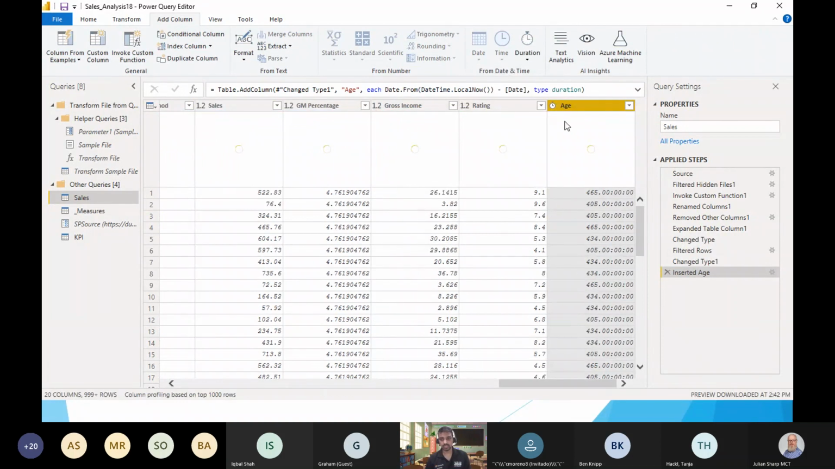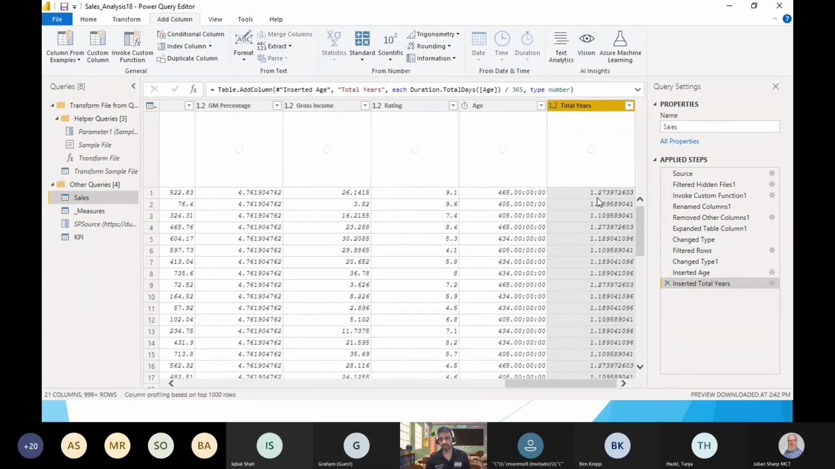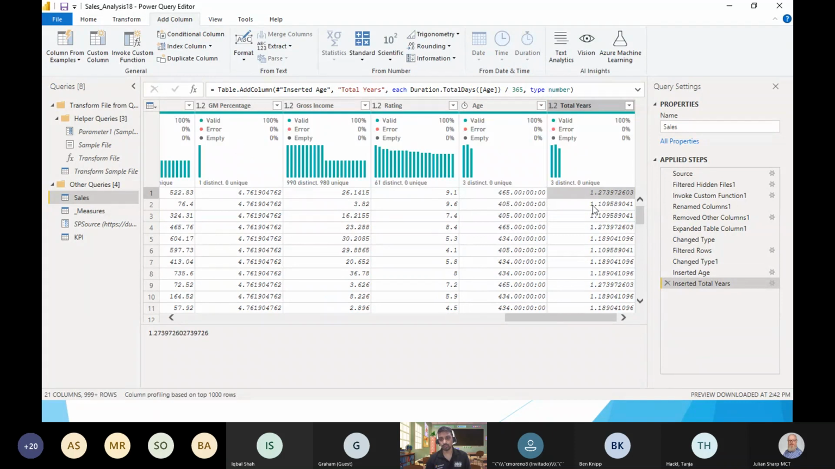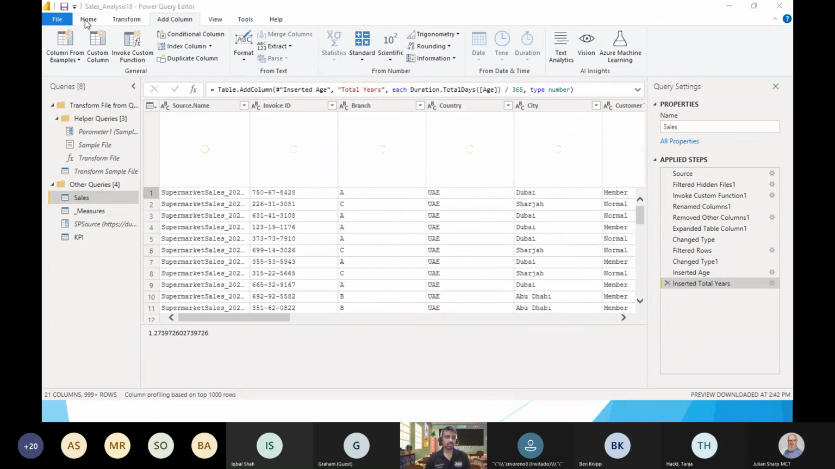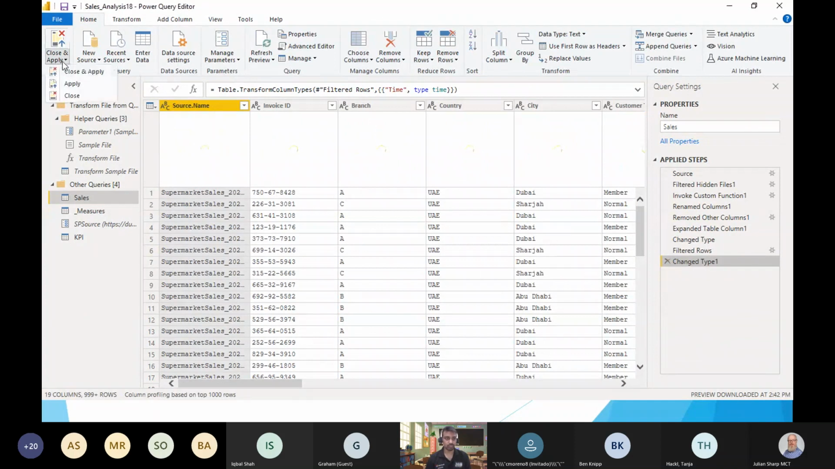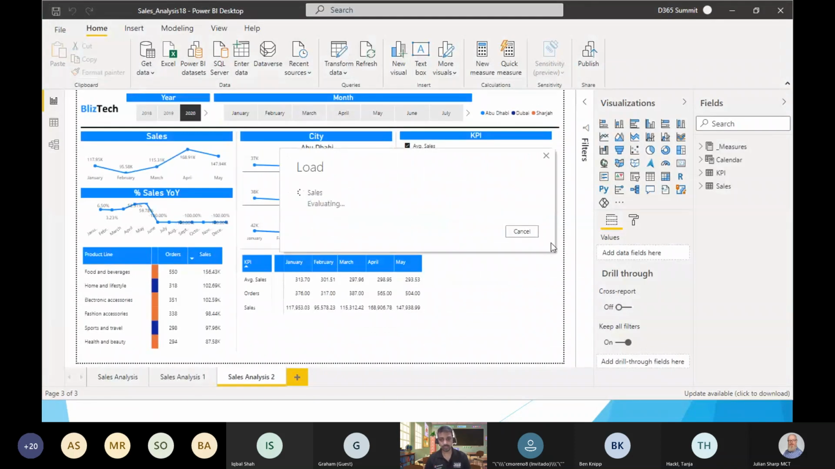So this says this is the number of age and this is in the number of months. If I want to create total years, I can change this to total years. And this order is almost 1.2 years old. So I can create all those transformations. Okay, so these are some of the transformations. If I'm not satisfied with a transformation, I can remove those transformations. So these are some of the values here. So this is our first part.